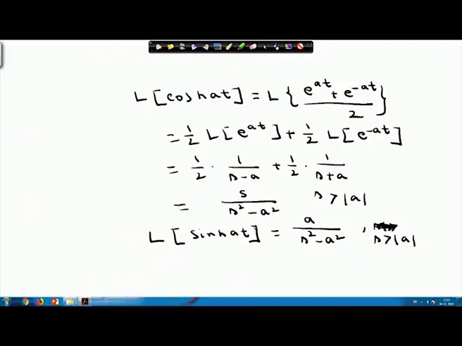So, please note that the Laplace transform of cos hyperbolic at is s by s squared minus a squared, and the Laplace transform of sin hyperbolic at is equal to a by s squared minus a squared. Thank you.